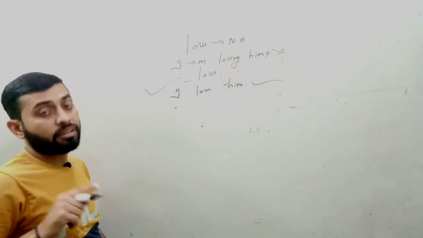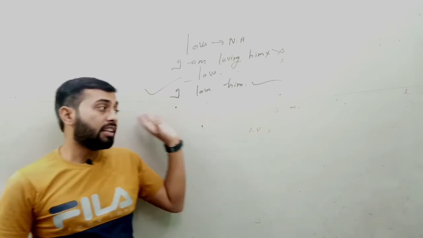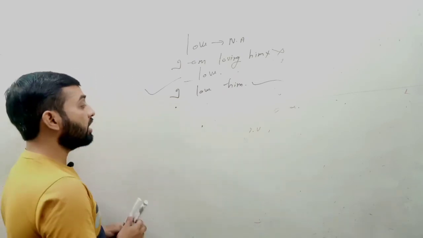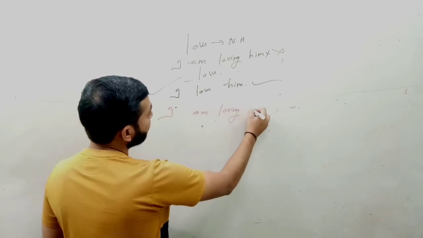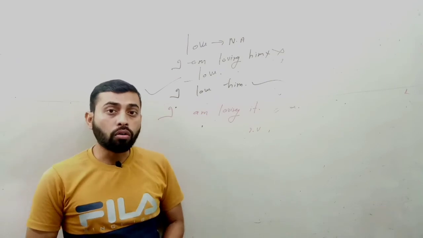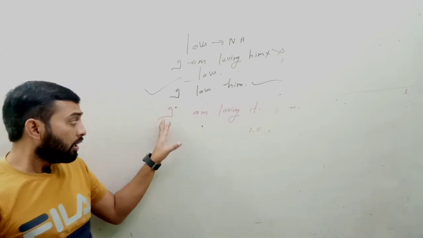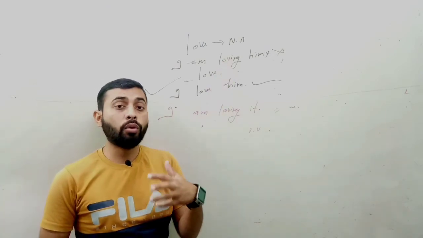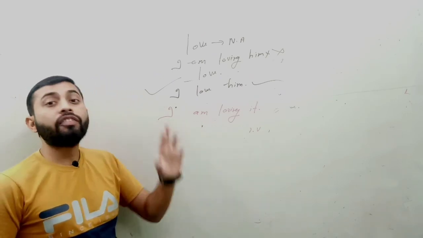But you will find some of the students, they keep asking me, and many of the students have asked me also when I teach this structure. They ask me, sir, we saw a sentence in a dictionary, in a book also, like I am loving it. What does it mean? If they find it in a book, it means it's not wrong. It is in the dictionary also. They ask me, sir, what is this? You are saying love cannot be used with progressive action. We cannot add ing with love. So what do we have to do? Here, it has a different meaning.